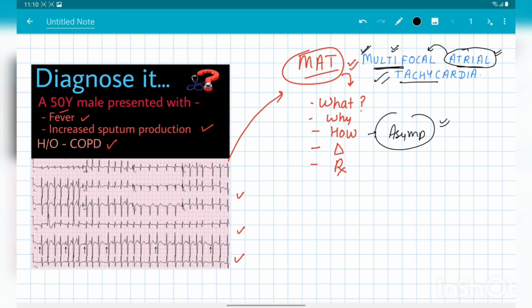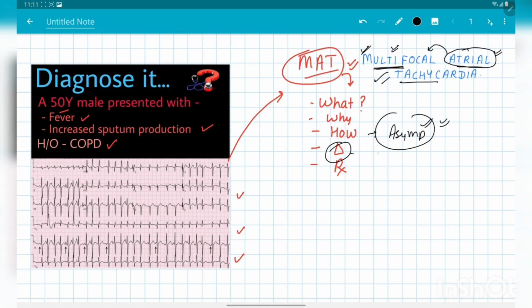So the patient usually presents with the other symptoms of that etiology. In the cardiac causes, the patient may present with some kind of abnormal sensation of the heartbeat, like palpitation, or abnormal rhythm, or something the patient can feel abnormal in the heart, like chest pain also, in cases of CHF. And in the pulmonary causes, the patient can present with breathlessness and some pulmonary complaints, chest pain also, but there is no specific symptom for multifocal atrial tachycardia.